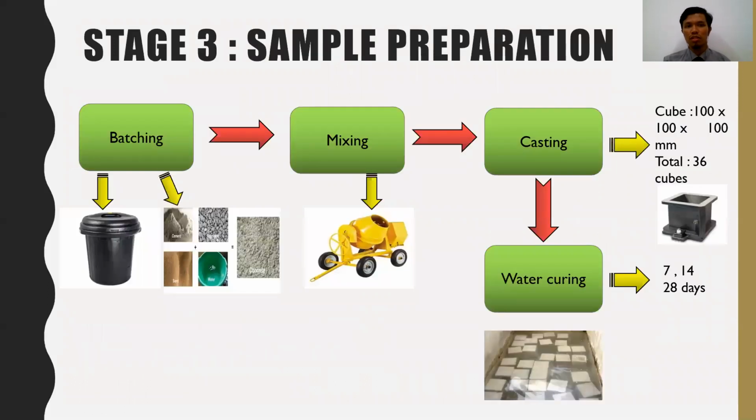The next one is stage 3, sample preparation. The first is batching, which is weighing the sand, the coarse aggregate, the cement, the water, and the POME. The second step is mixing, where I put the ingredients into the mixing machine. The third is casting, using a cube size of 100 by 100 by 100 mm. The total cubes I will use is 36 cubes. The last is water curing for 7, 14, and 28 days.